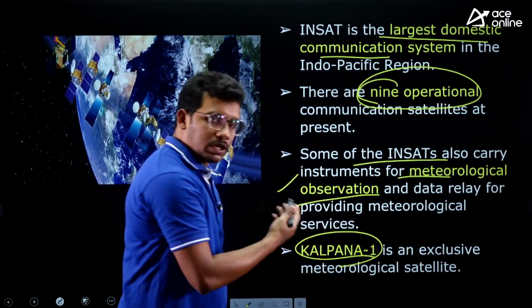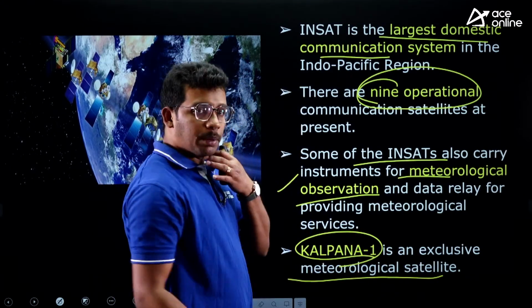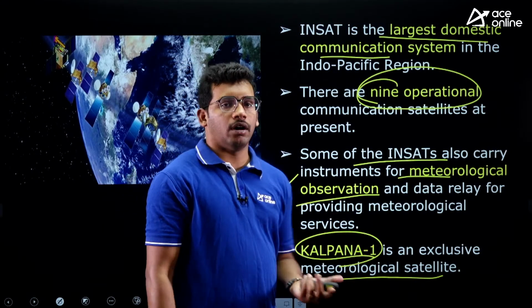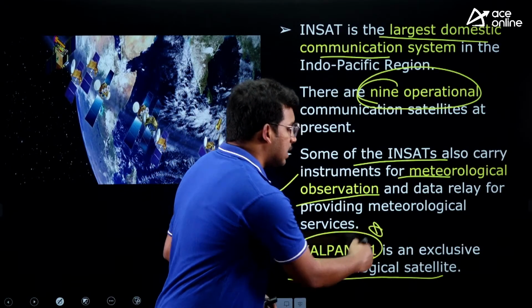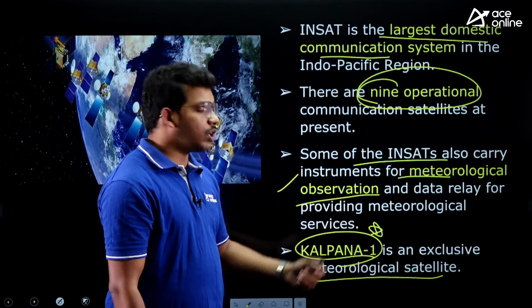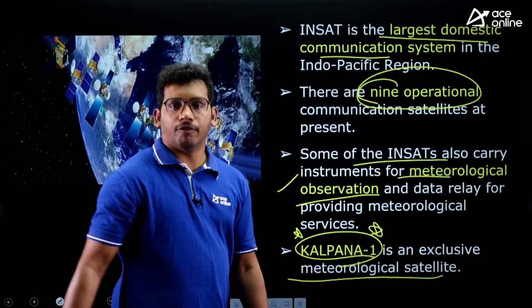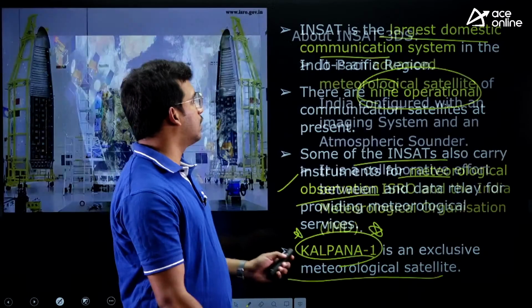Kalpana 1 is one such satellite which is exclusive for meteorology. There may be some satellites which are a combination of communication as well as meteorology, but this Kalpana 1 satellite is exclusively a meteorological satellite. In this series, the first was Kalpana 1, which was exclusive for meteorological data related to rainfall and weather.